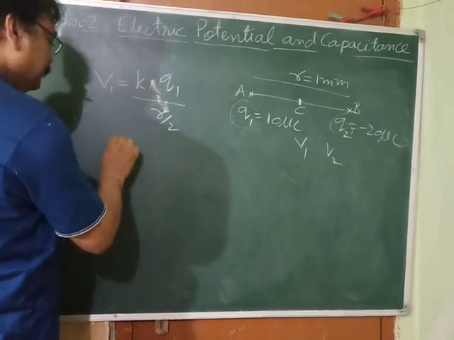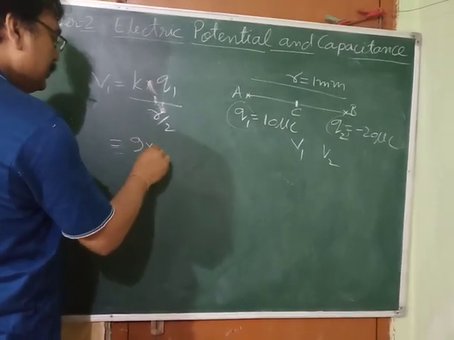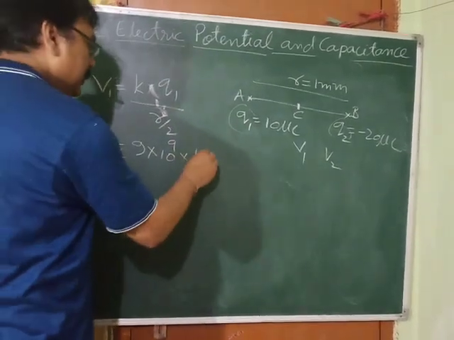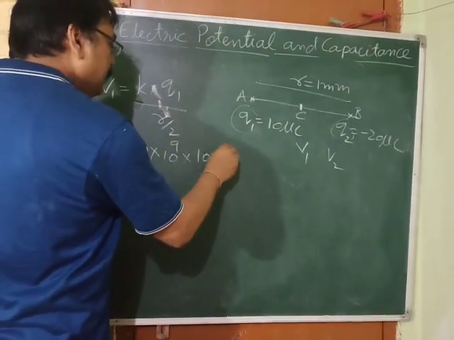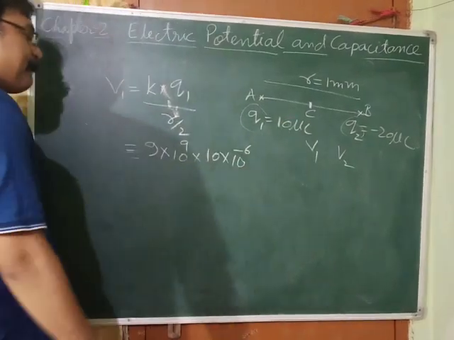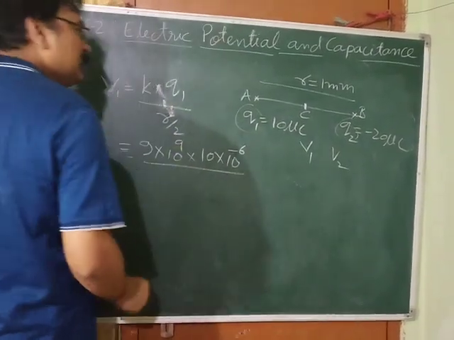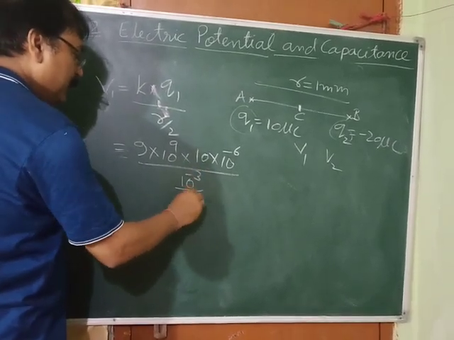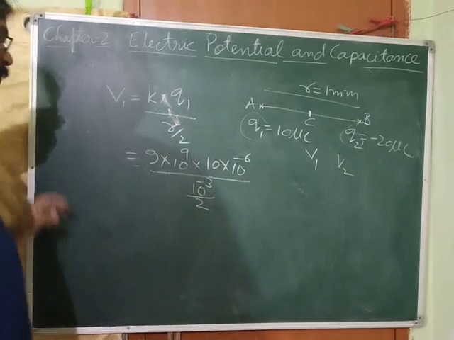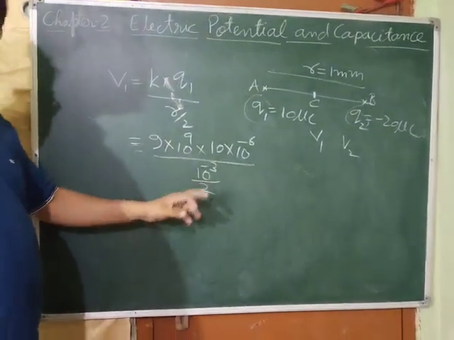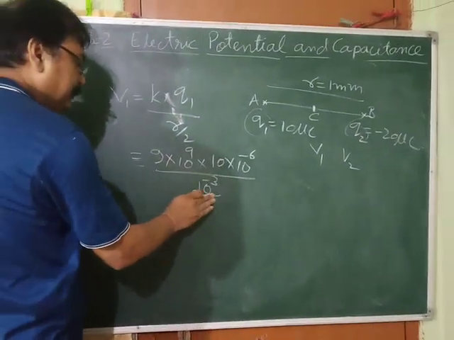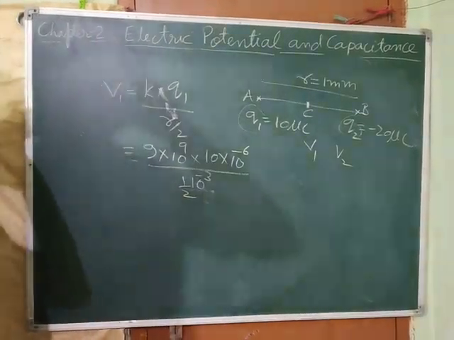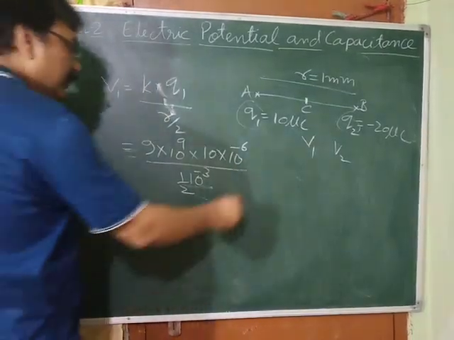So what will we get? K is 9 into 10 to the power 9. That is the value of K. Q1 is 10 into 10 to the power minus 6, because micro is there. r by 2: r is 1 mm, and 1 mm means 10 to the power minus 3 meter, upon 2. Now, can we write it as 1 by 2 into 10 to the power minus 3? 1 by 2 is 0.5.